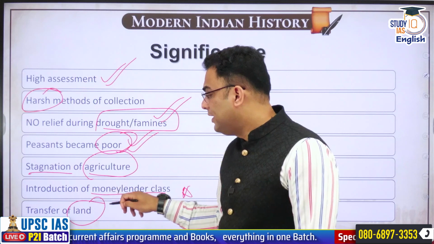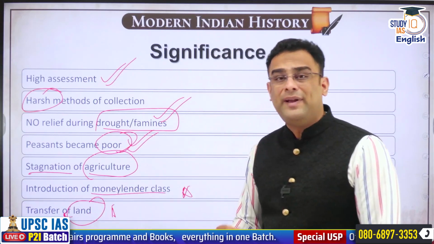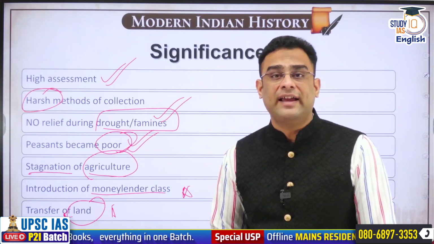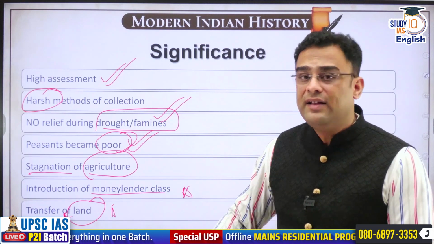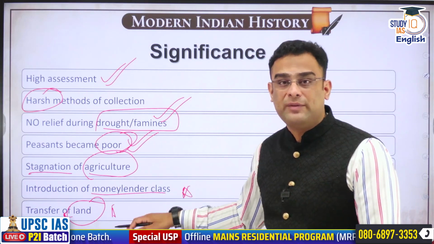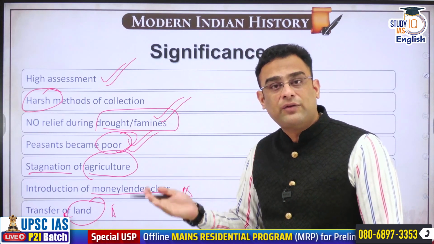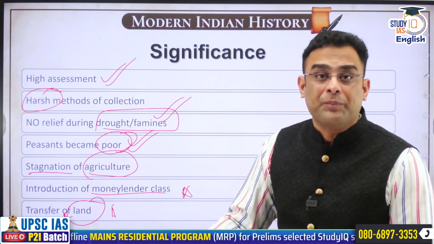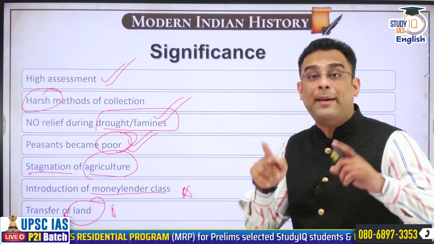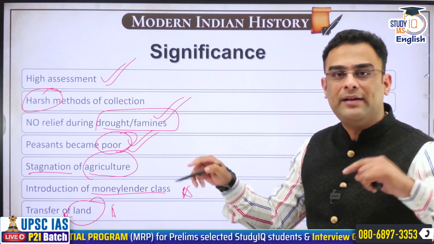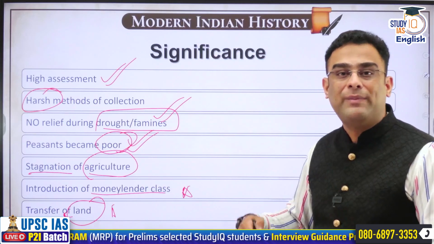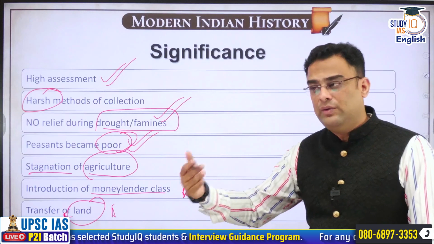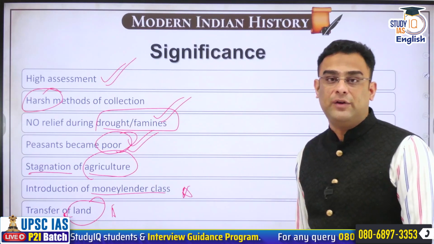Transfer of land now became very common, churning of land. Land was now made a sellable commodity. You could buy and sell land like you can buy and sell any other thing, any other property. Traditionally in India, buying and selling of land like that was not possible because multiple layers of society had different rights on the land. Nobody had absolute ownership. But Britishers brought the concept of absolute ownership of land from England to India. And now it was possible to buy and sell lands. So in distress, often the farmer used to sell off his land to pay the revenue, to pay the interest of the money lender.